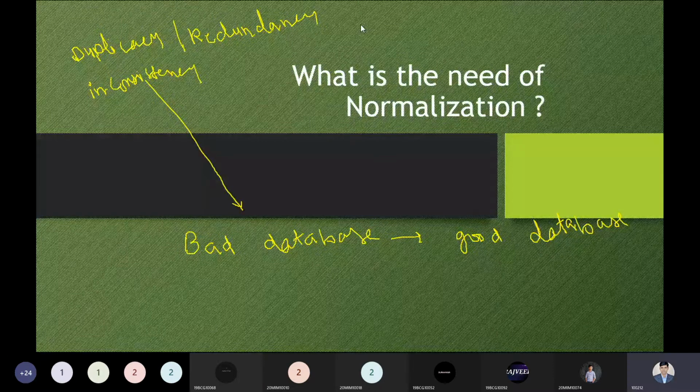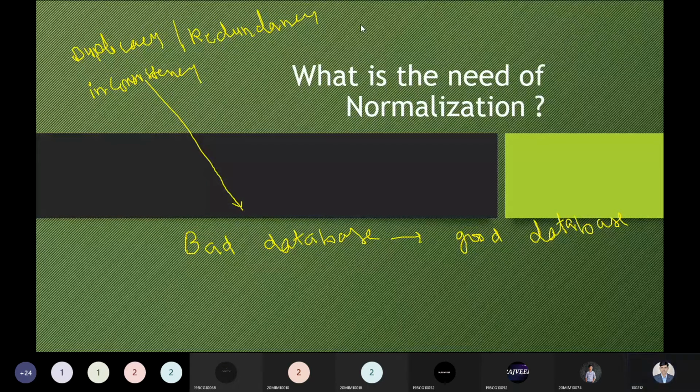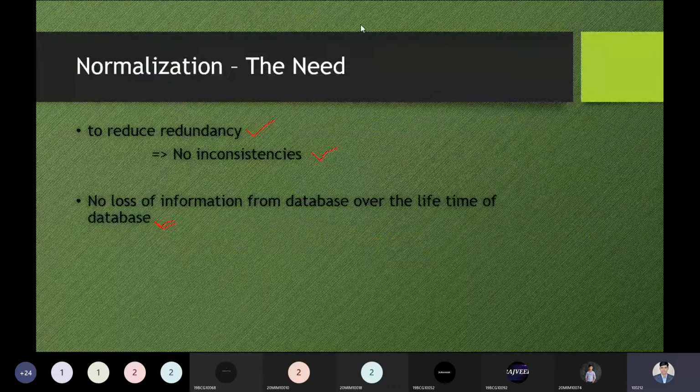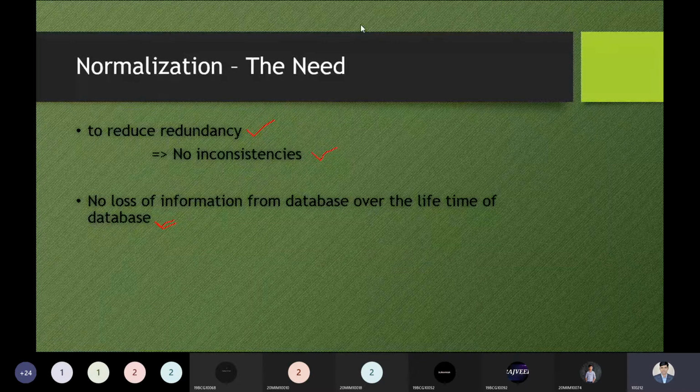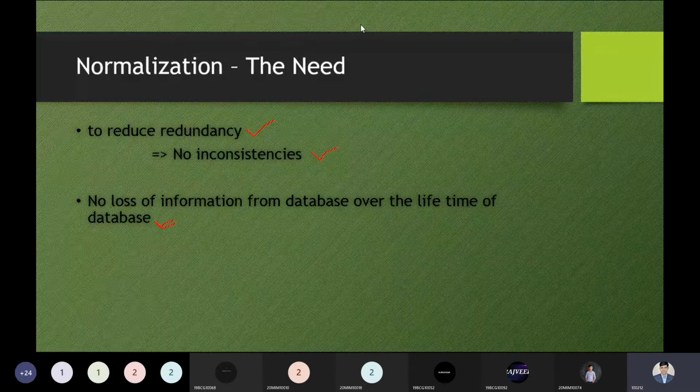I am going to start with normalization rather than the normal forms of the database. First, I would like to explain normalization, then functional dependency, and then I would like to start the normal forms. Let me explain step by step. Normalization, the need: to reduce the redundancy. It means the database does not contain any kind of inconsistency. If you have inconsistency in your database, you definitely have meaningless information, and the unnecessary complexity of your database increases. So please do not have it.